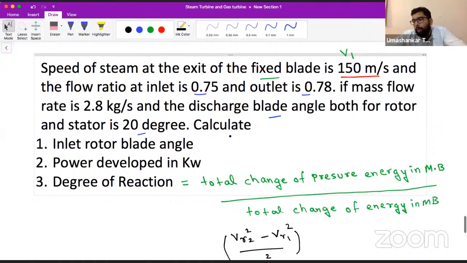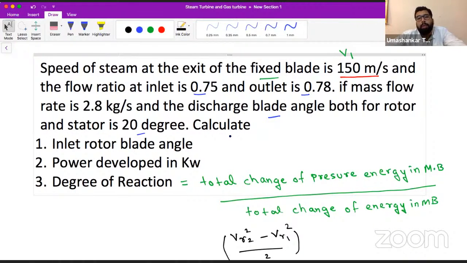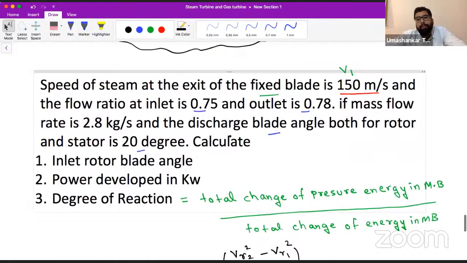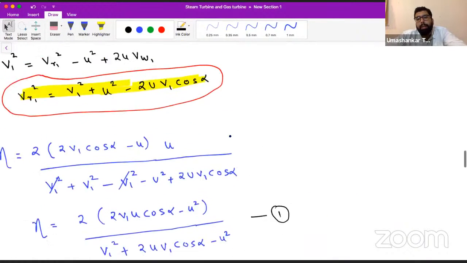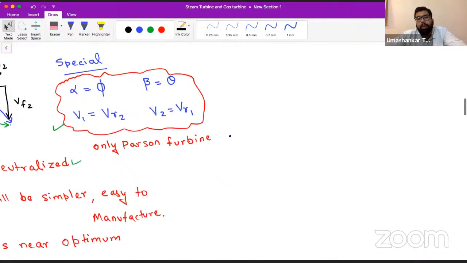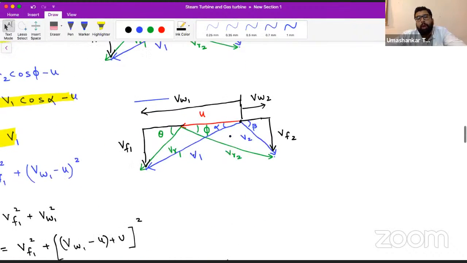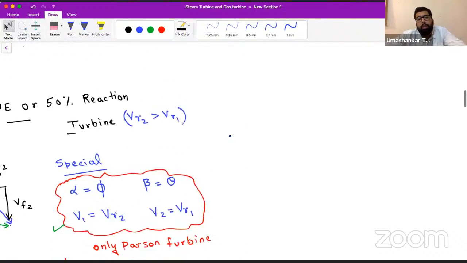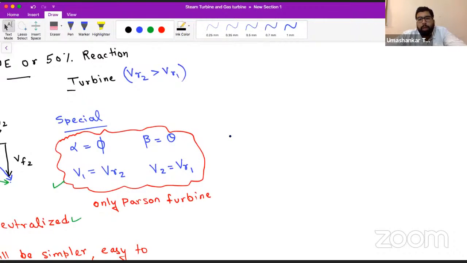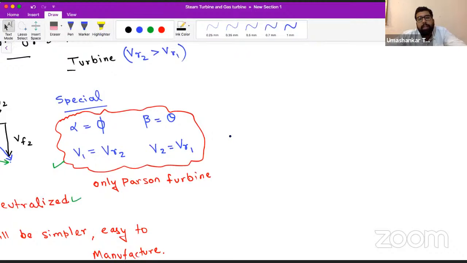Harsh, you are asking how to find out whether it is a Parsons turbine. Sir, it is not a Parsons turbine. If it were a Parsons turbine, it would have been given to you, or you can cross-check with these conditions while moving ahead. If it is not given as a Parsons turbine, do not take it as a Parsons turbine. But if all these conditions are satisfied, then you can call it a Parsons turbine.